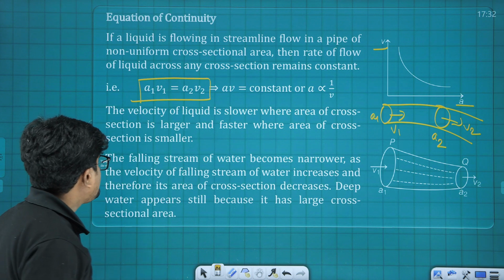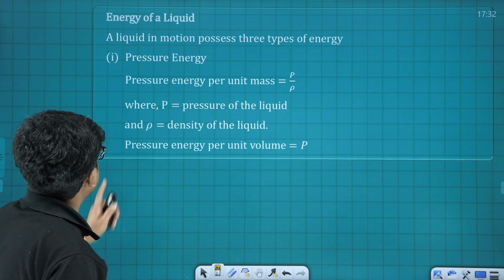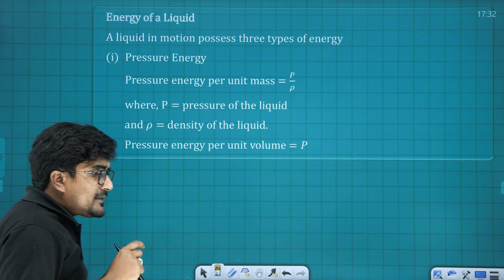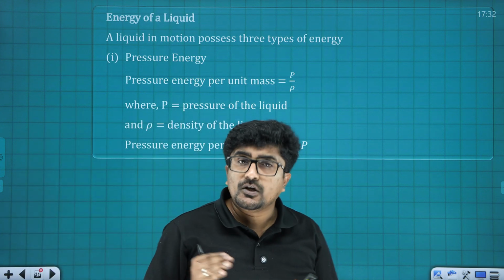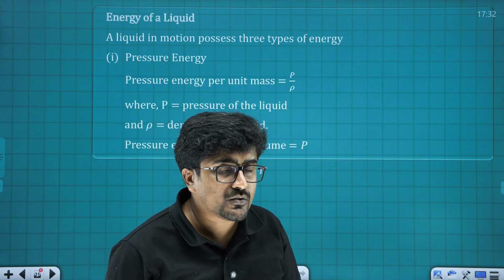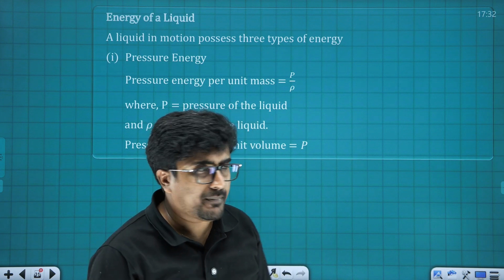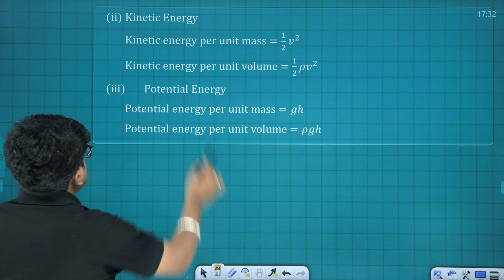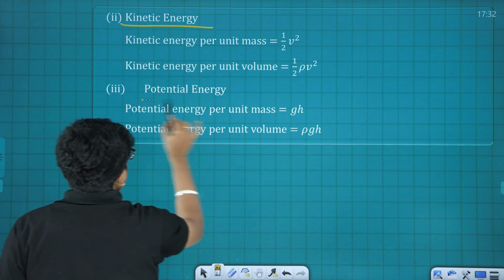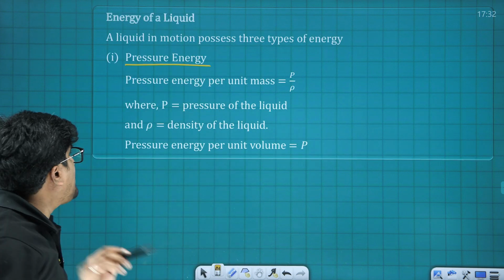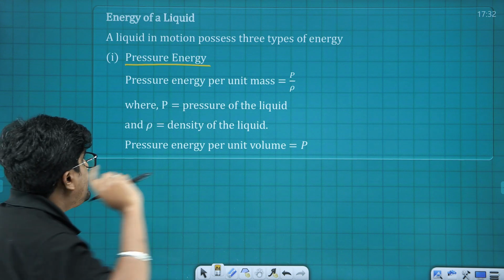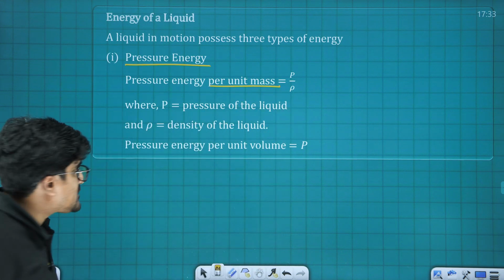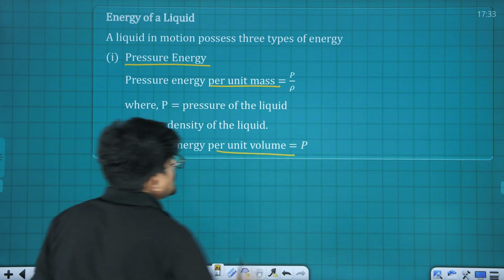Okay, now the next one is the energy of the liquid flow. While considering the liquid which is flowing, we are going to consider the energy in 3 parts. First one is pressure energy, second one is kinetic energy, and third one is potential energy. Pressure energy we will explain in terms of unit mass and also in terms of unit volume.